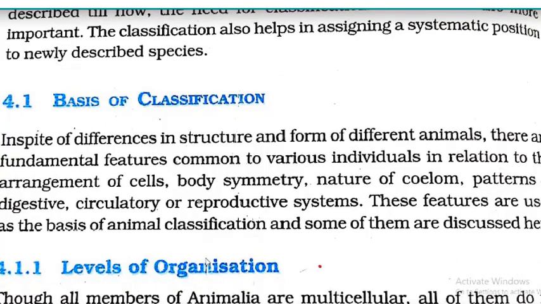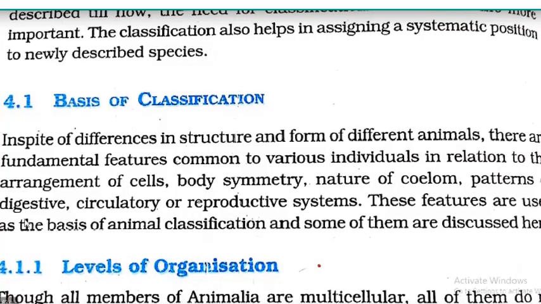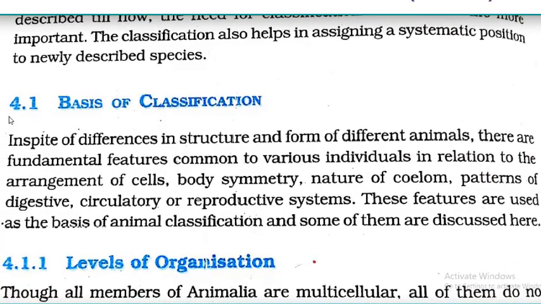When we have to classify the animal kingdom, we have to follow some basis, some points on which we classify animals. Which are the bases of classification that we have to understand?